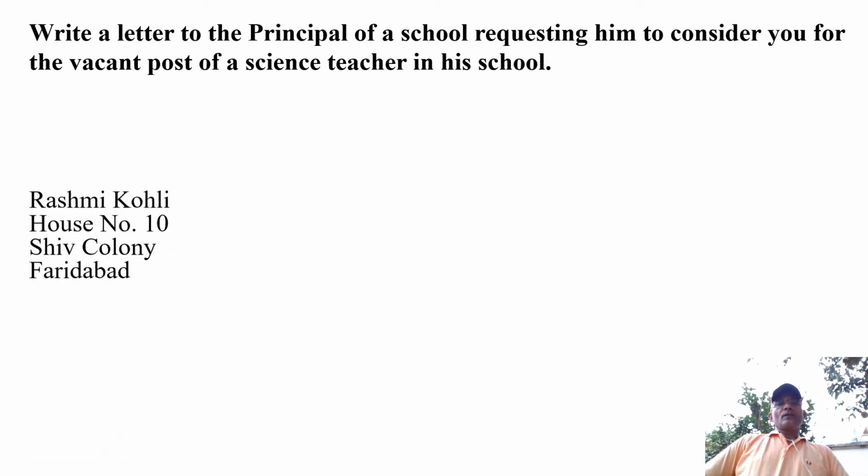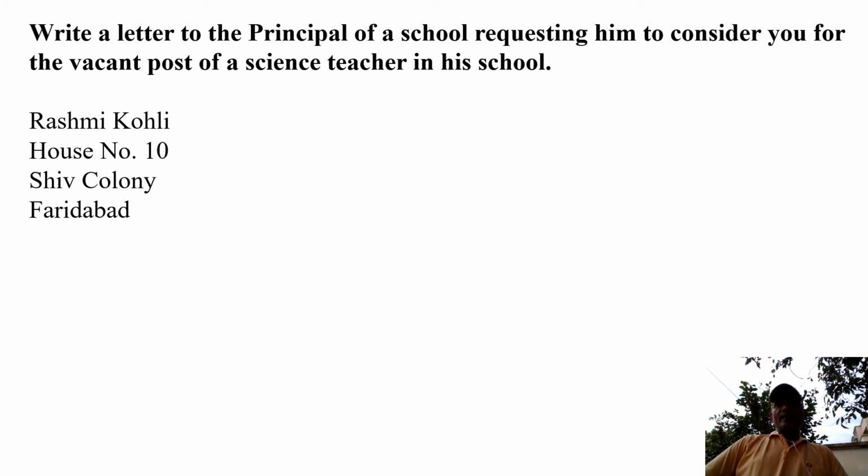Let's see. First of all, we have to write the address of the sender, and we have to write it on the left hand extreme. I have written here Rashmi Kohli, house number 10, Shiv Colony, Faridabad. This is a complete address. If you notice, there is no comma or full stop at the end of any line, not in the first line, second, third, or fourth. No comma, no full stop.